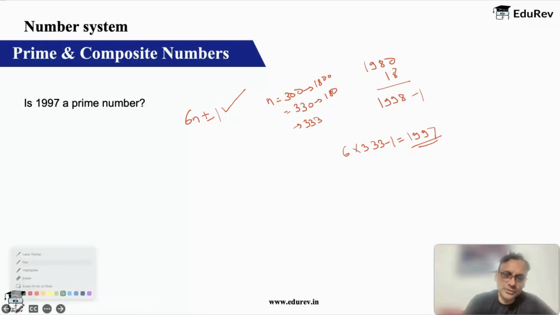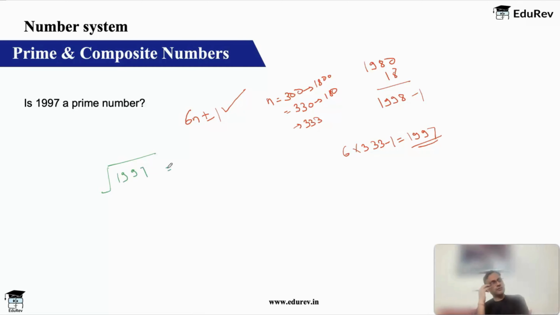But I told you this is not sufficient. Second step is under root of 1997. What is the approximate under root? Now for approximate under root, you have to think of the under root just before this or just after this. So for 1997, 2025 is the square of 45. That is what comes the closest. So 1997 is slightly greater than 44. Right? What is 44 square?